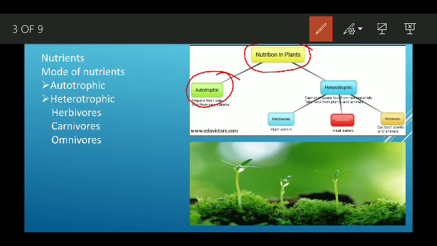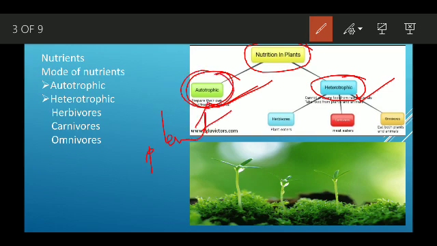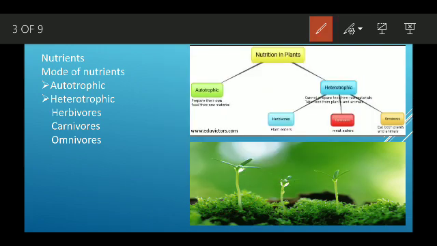The modes are autotrophic and heterotrophic. There are two kinds: one who prepares their own food and one who does not. The one who prepares their own food is called autotrophic. The example is plants, the green plants.